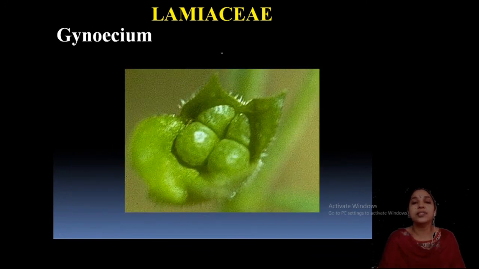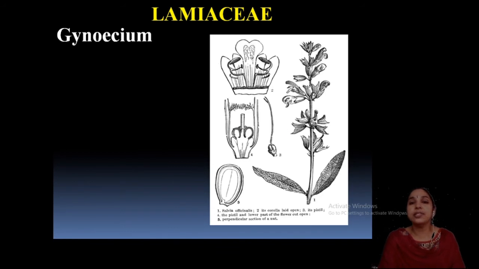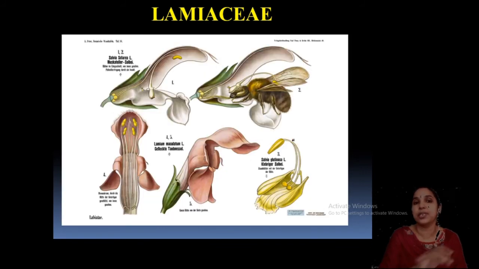Now, I already told you the ovary is bilocular, but by forming a false septum, it appears to be tetralocular. Then see the gynoecium, how it is arranged, bilocular condition, and these are the stamens arranged. This is the persistent calyx you can see after the falling of the flowers. By looking into these features, you can identify the family Lamiaceae.